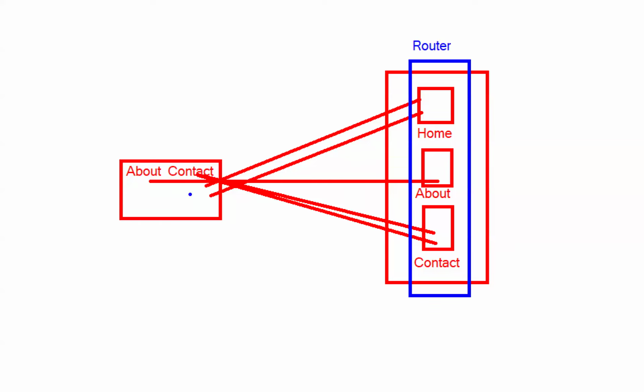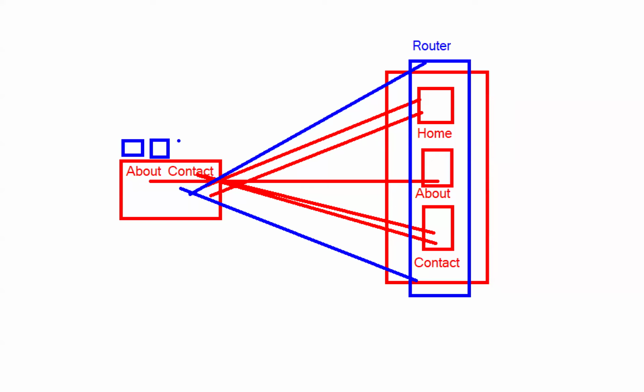If the user sends the first request, then that object is loaded, and the templates we have taken are placed here: home, about, and contact. With the very first request only, all these templates are loaded in the browser.